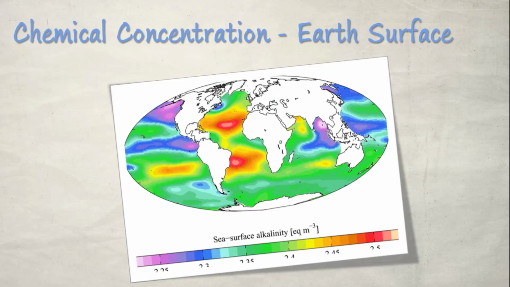Some other examples are chemical concentration on the earth's surface. When we move to different altitude, latitude and longitude, you can have different chemical concentrations. If you plot that on a graph, that also can be considered as a signal. The latitude, longitude and altitude are independently varying, and the chemical concentration depends on these variables. So here the dependent variable is chemical concentration, and the independent variables are latitude, longitude and altitude.